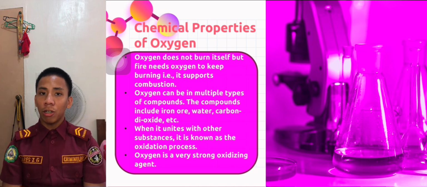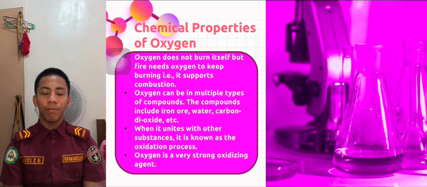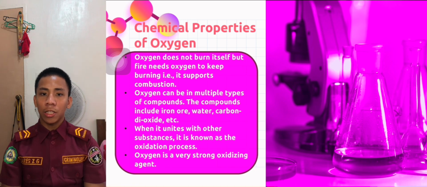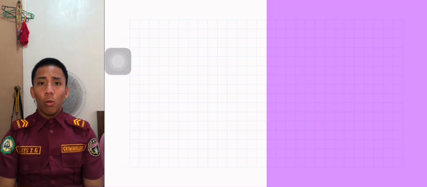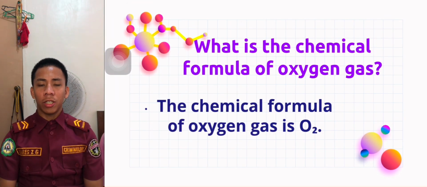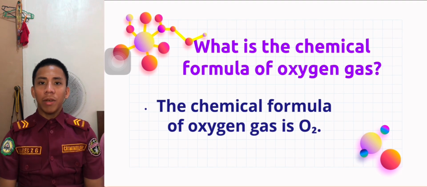Why is oxygen a very strong oxidizing agent? Because it accepts electrons into the empty spaces in its valence shell. Each oxygen atom has 2 empty spaces in its valence shell, which means it wants to gain 2 electrons. This means that oxygen is reduced and is an oxidizing agent. What is the chemical formula of oxygen gas? The chemical formula of oxygen gas is O2.